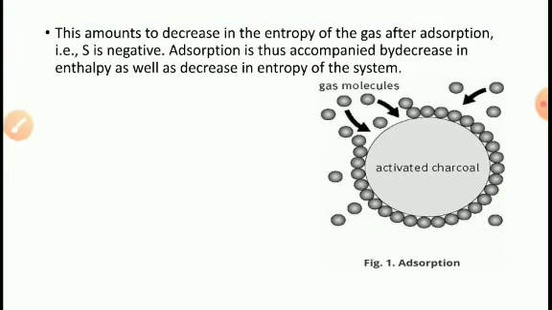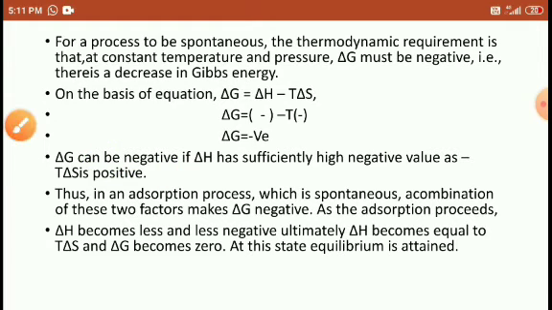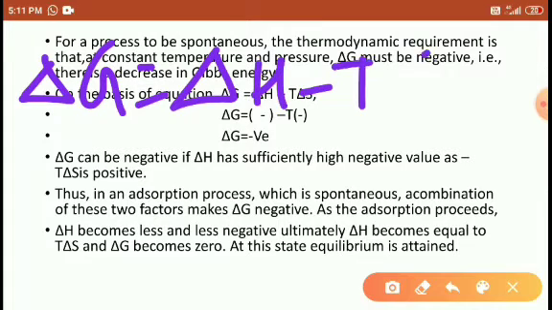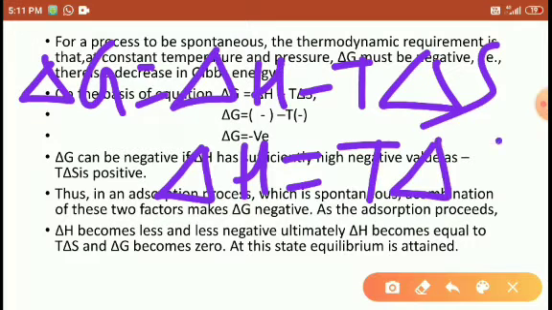Sorry students, delta G is equal to delta H minus T delta S. If delta H is equal to T delta S, then what happens, students?